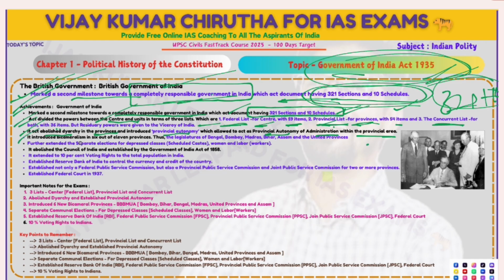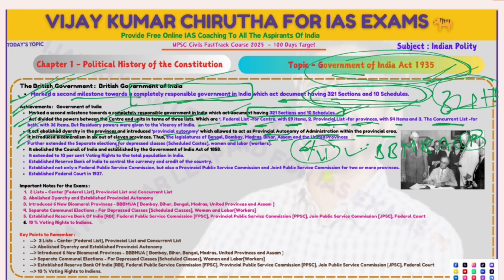It introduced bicameralism in 6 out of 11 provinces. So what are those provinces? Bengal, Bombay, Madras, Bihar, Assam, United Provinces. These are the 6 provinces in which bicameralism was introduced.